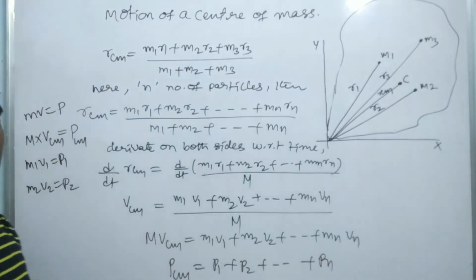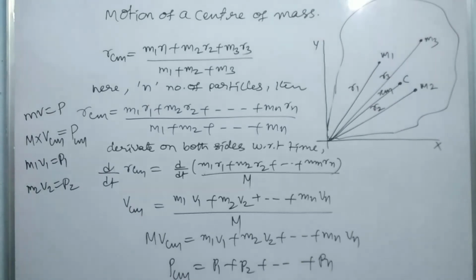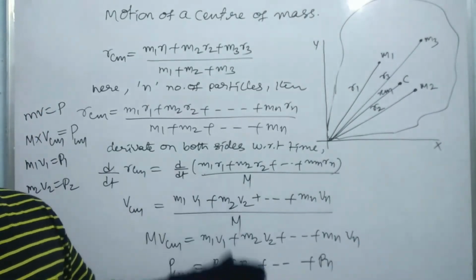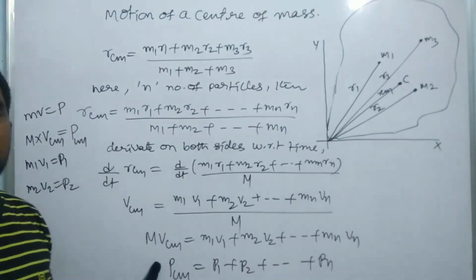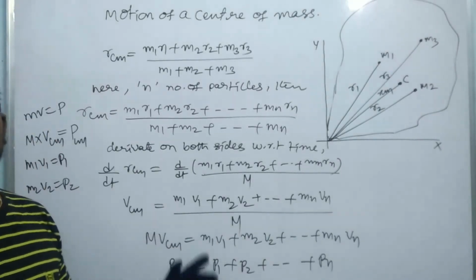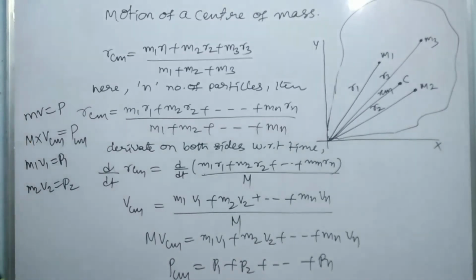That is, the momentum of the center of mass of a system is equal to the momentum of all the individual particles in a system. Okay, so that is the momentum.